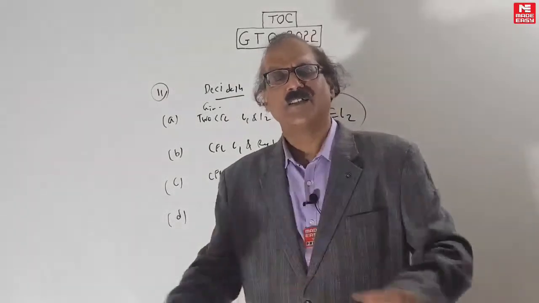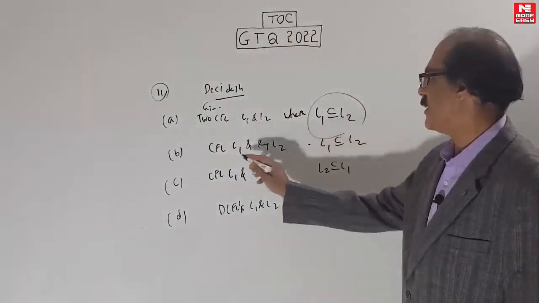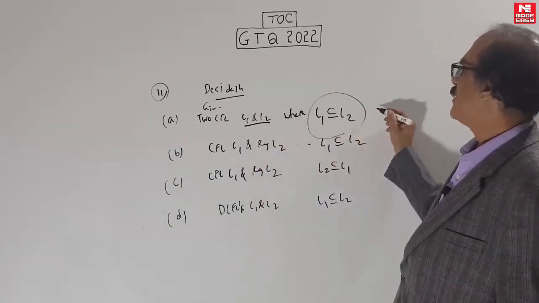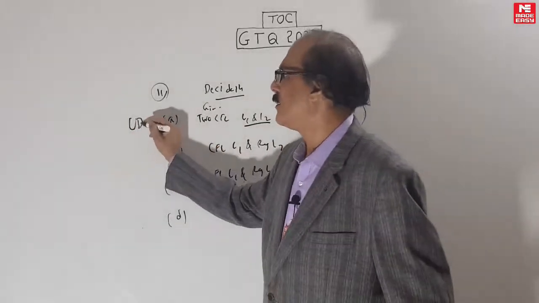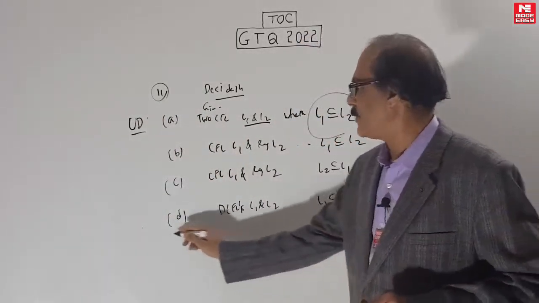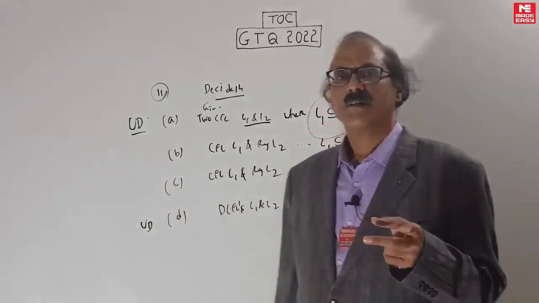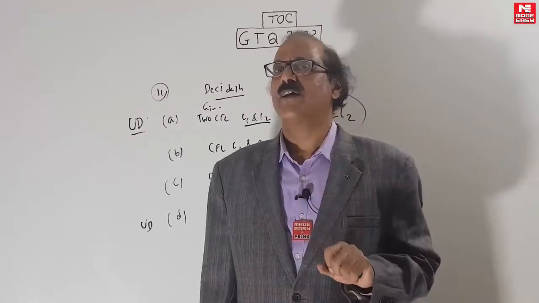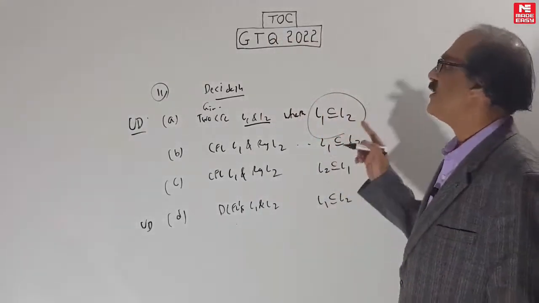CFL, CSL, subset problem not decidable. So clearly, if you give two CFLs, whether one is a subset of the other is of course undecidable, because even for DCFLs it is not decidable. Even for DCFLs, subset problem is undecidable. Only if both are regular it's decidable. But there is one more case where it's decidable. What is that? That is the tricky part.